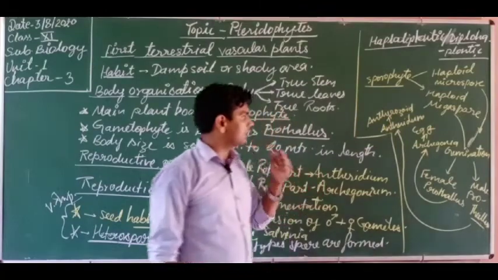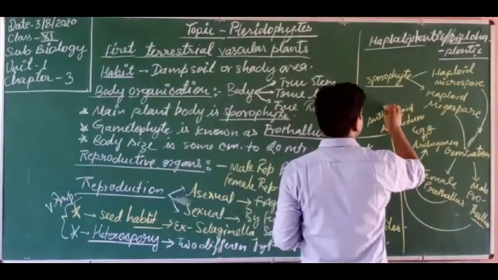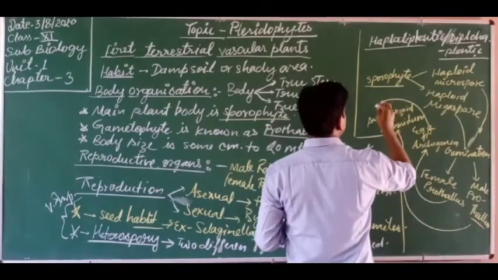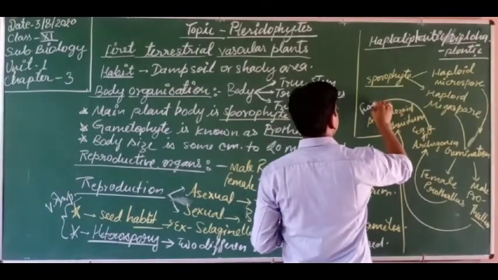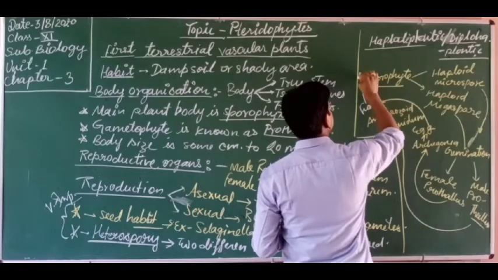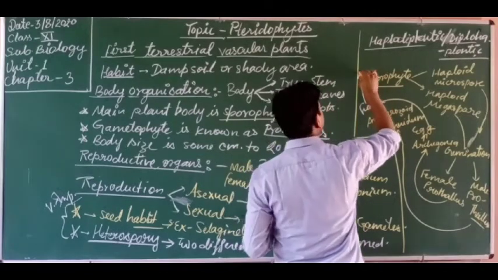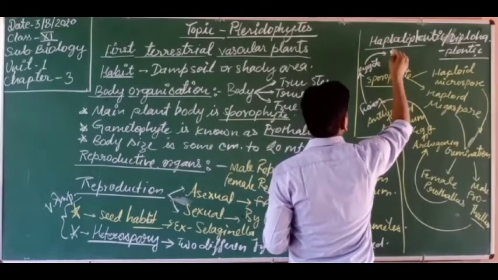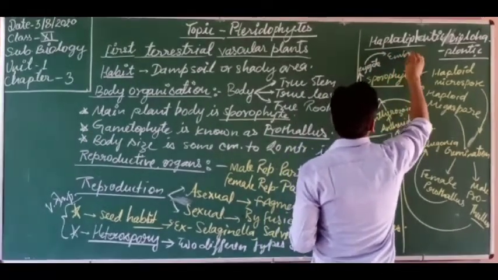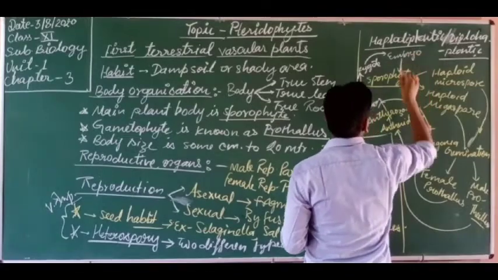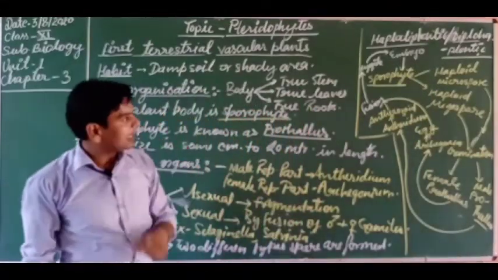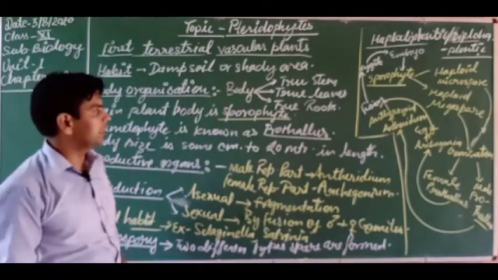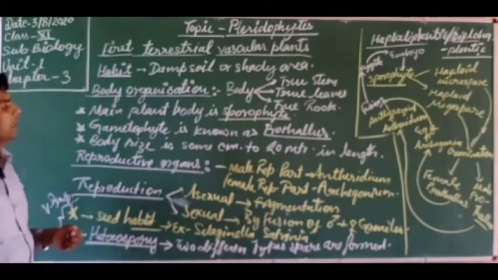So these antherozoid and egg get fertilized, they fuse, and after fusion they form the zygote. Zygote gets differentiated into embryo, and this embryo gets developed into sporophyte. So this is the life cycle of pteridophyte.